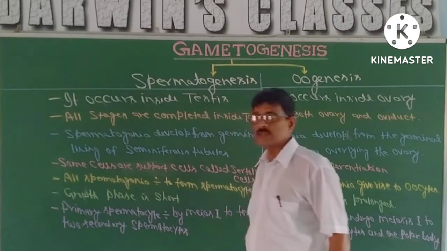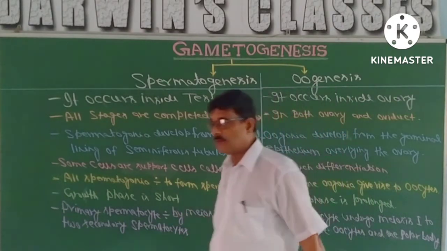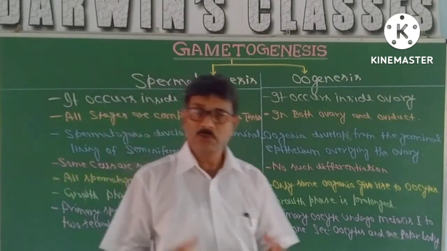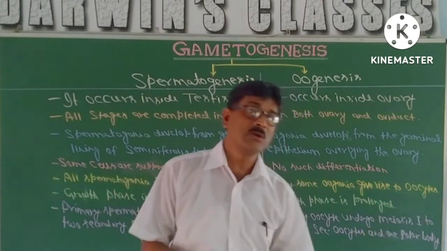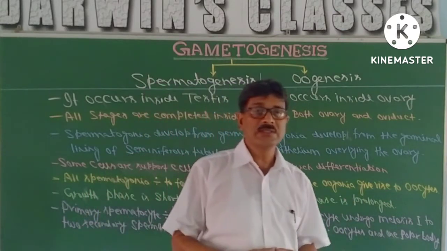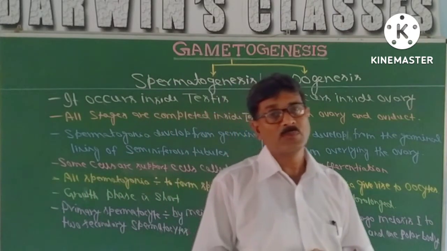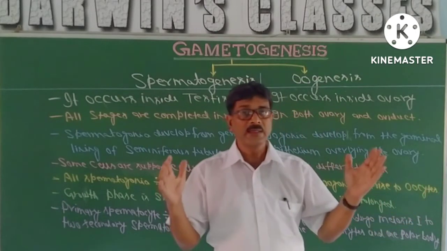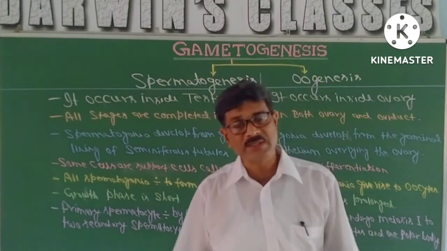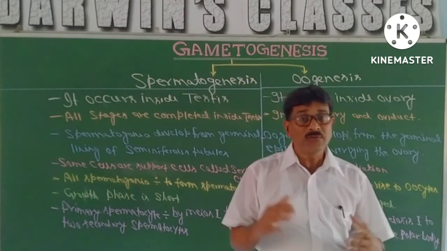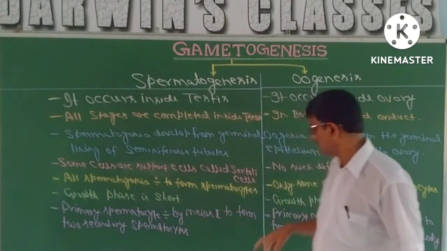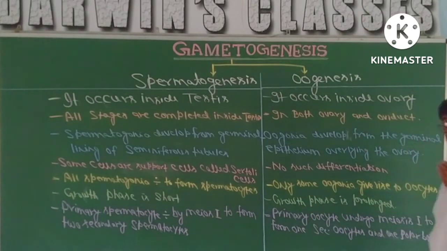Here the growth phase is short. That means after multiplication, the spermatogonia are continuously divided by mitosis, giving rise to more and more spermatogonia, and then there is further growth in the cells, the primary spermatocytes, and they accumulate food. They become larger, almost double the normal size, and that is the growth phase. And after that is the maturation phase, that means meiosis occurs. So the phase of growth is very short here, and in oogenesis the growth phase is very prolonged.